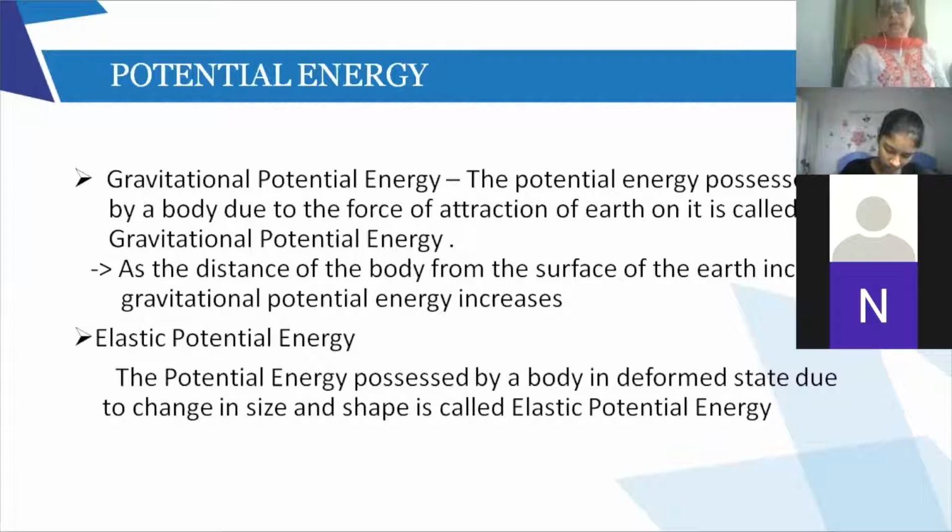So when the body is in a deformed state, when it changes its size and shape, then it gains elastic potential energy. So let us take an example. If I have a rubber band in my hand, that rubber band cannot do any work, because the simple rubber band in my hand does not possess any energy, right?